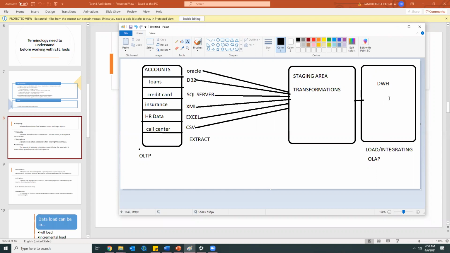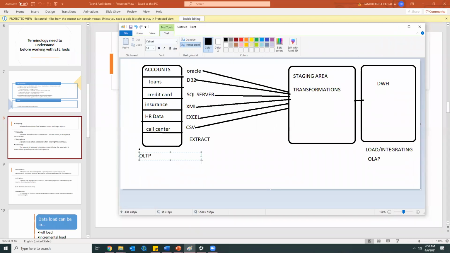This is only one database. Okay. So OLTP means, for example, if I am going to some ATM and withdrawing money, the details like how much amount I have drawn, at what time I have drawn, and each ATM will be having some address. So those address details and the customer details, who has drawn the amount, from which account he has drawn the amount, all these details will be in the OLTP system. Okay, online transactional processing system.